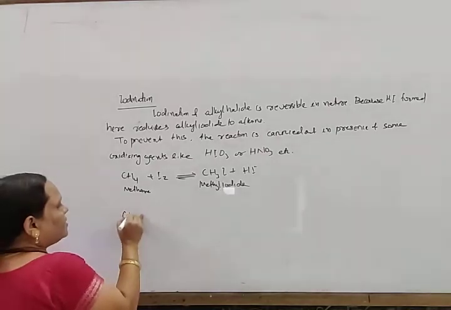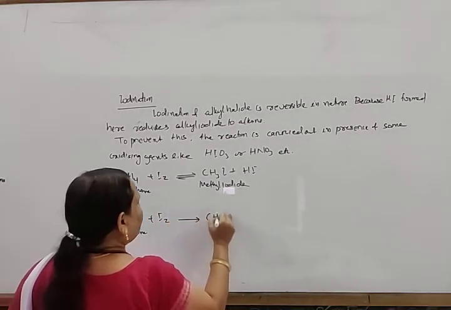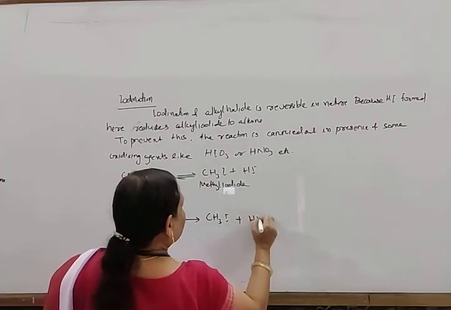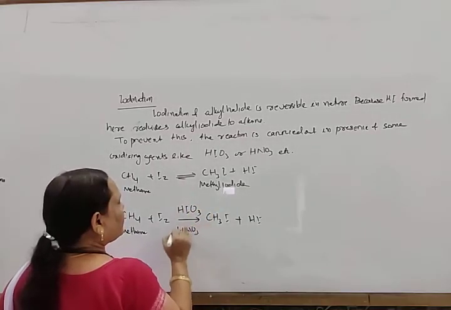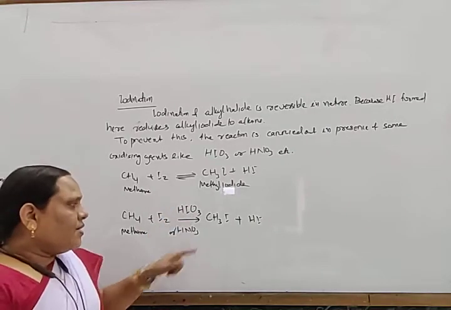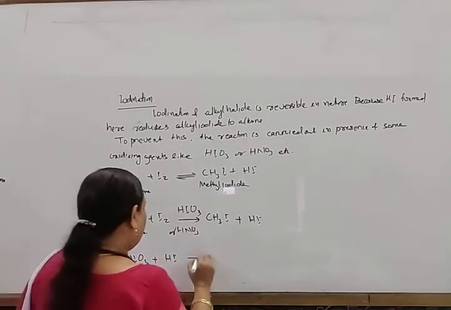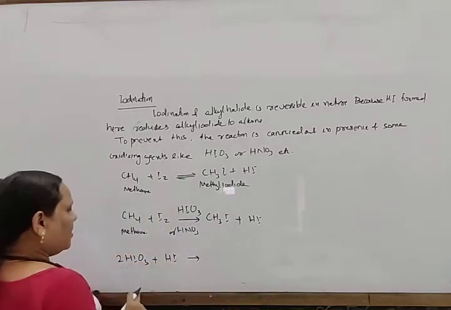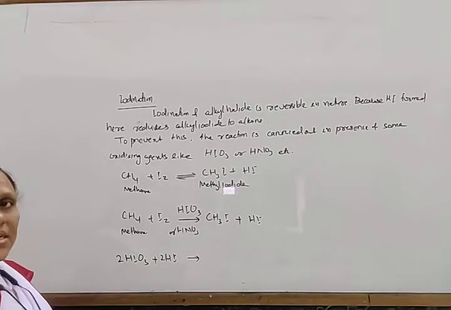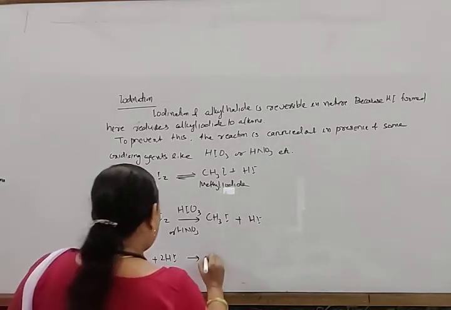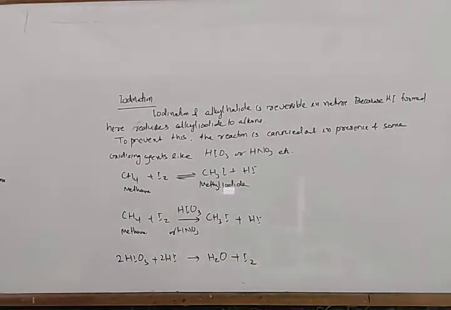But if the reaction takes place, methane plus iodine gives methyl iodide plus HI, and here we use HIO3 or HNO3, either HIO3 or HNO3, because this HIO3 reacts with HI to form H2O plus I2. It gives H2O plus I2.